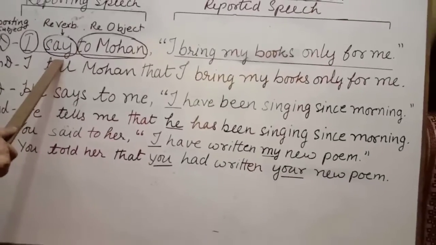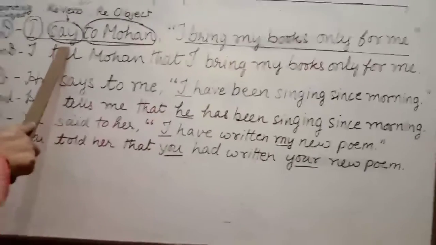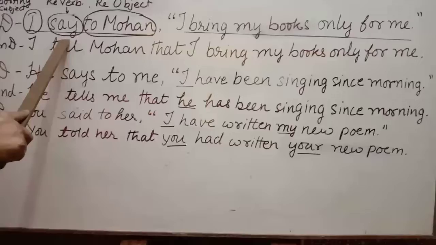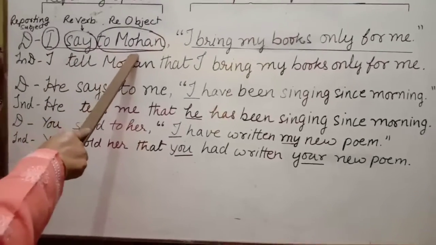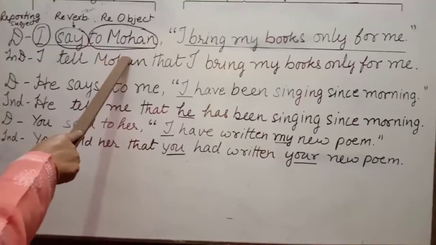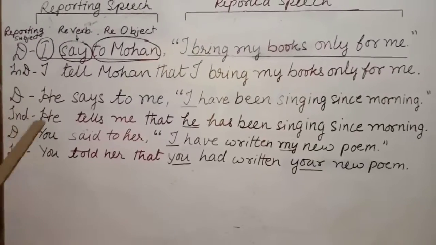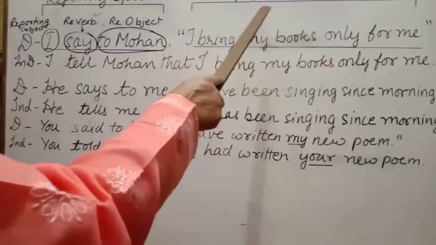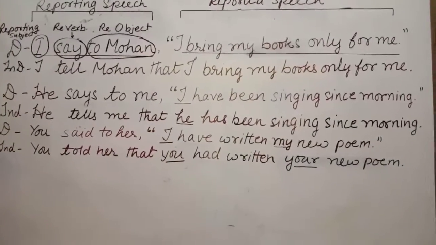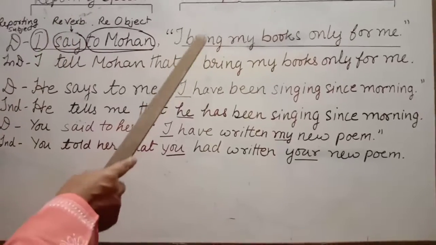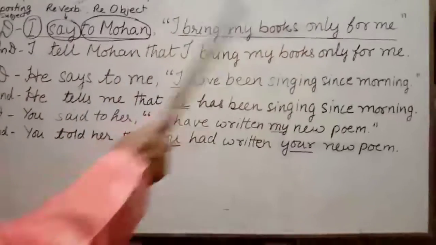The verb of the reporting speech is called the reporting verb because it makes a report in each sentence. The object of the reporting speech is called the reporting object. To convert the direct speech into indirect speech, we have to make some necessary changes. We have to remove the commas and inverted commas.